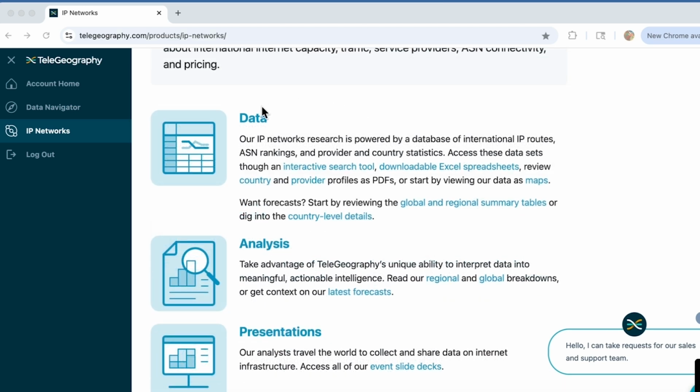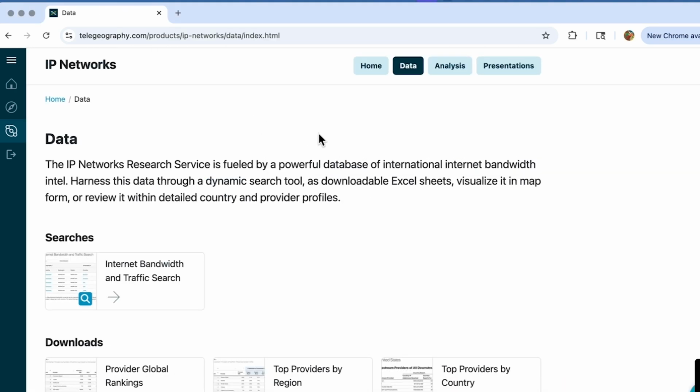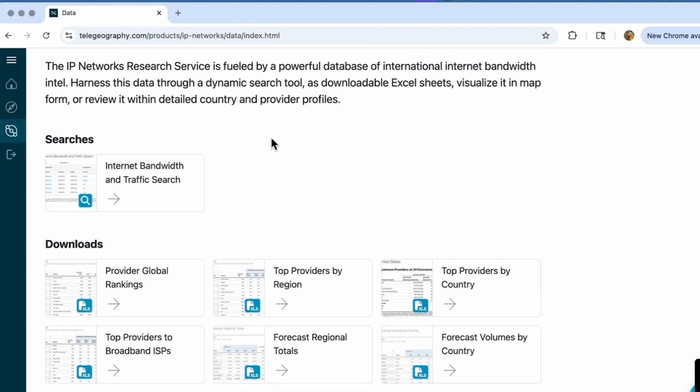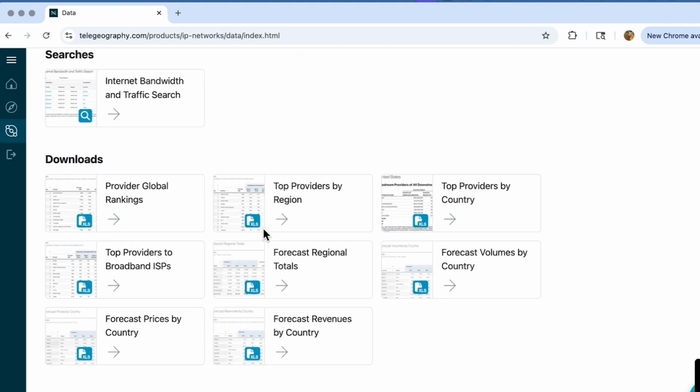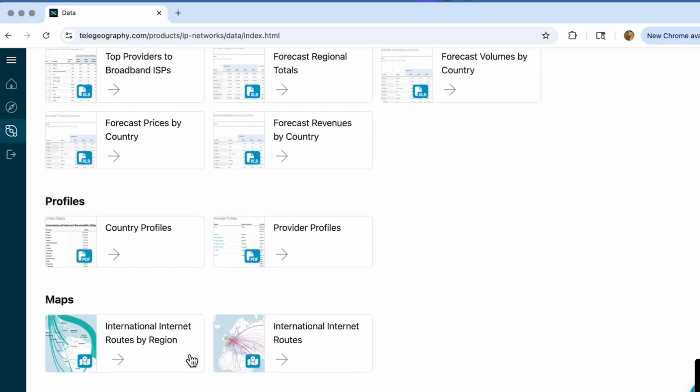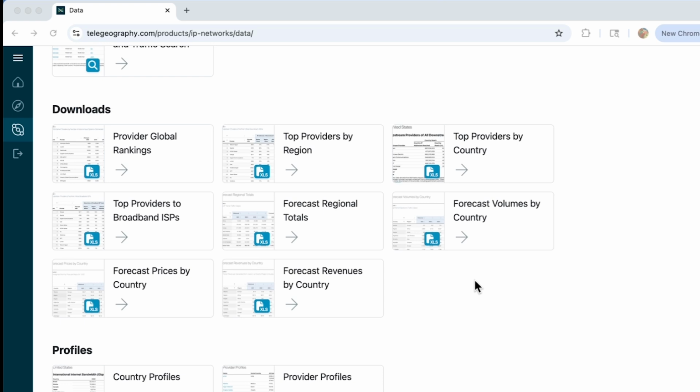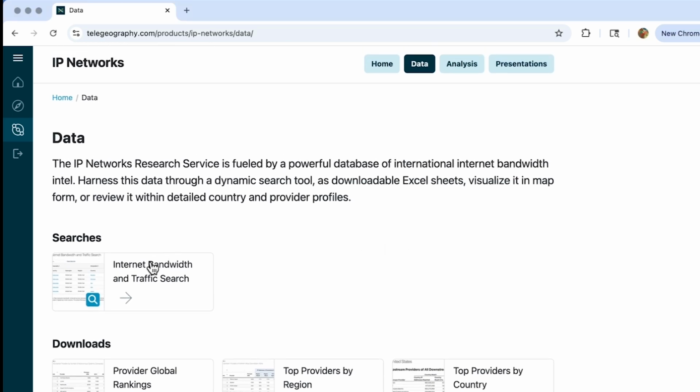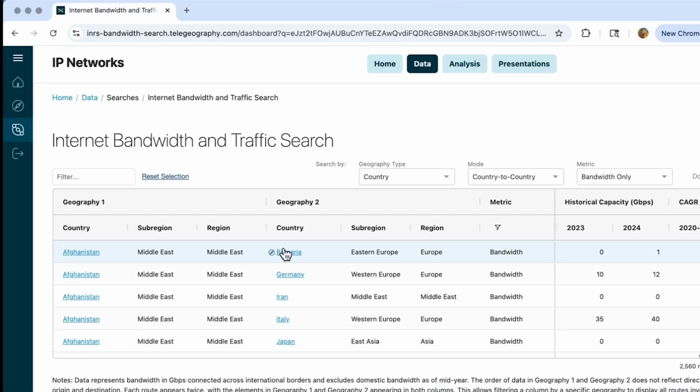Let's dive into the Data tab right here, okay? All right. So the Data tab is itself subdivided into searches, downloads, and profiles, and also maps. So let's get started with the Internet Bandwidth and Traffic search, okay? As you can see, we can search at the country level, at the sub-regional level, or at the regional level. Let's start at the country level. We can search either country to country or by a country total, so that is a country summary.